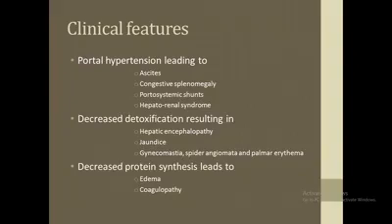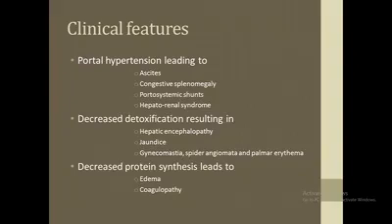Liver performs an important function of detoxification of different metabolites in the body, such as ammonia, bilirubin, and estrogen. When there is defective metabolism of ammonia, there is increased level of ammonia in the body, which results in hepatic encephalopathy, which is a spectrum from confusion to flapping tremors called asterixis to coma.